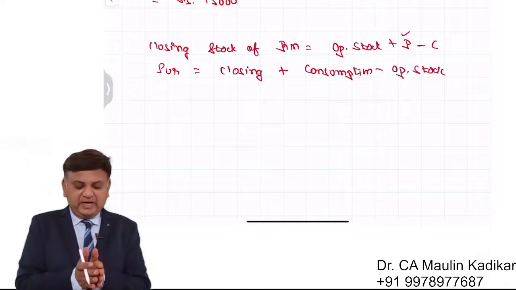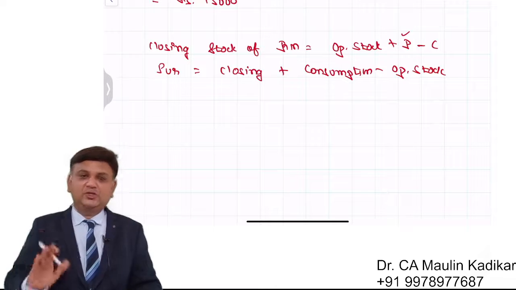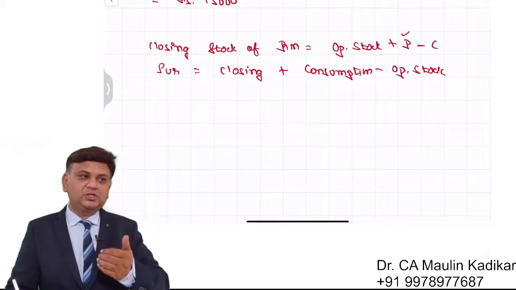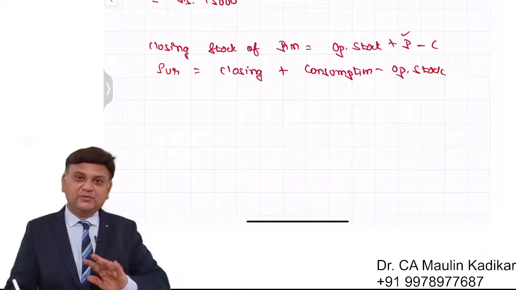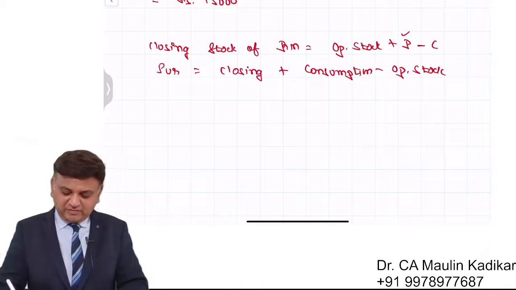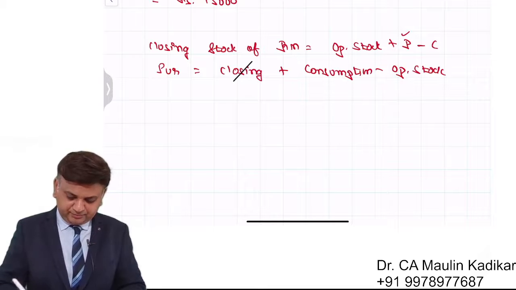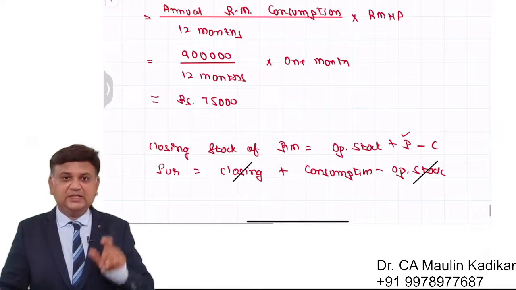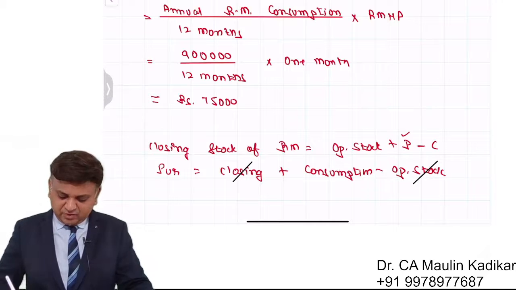The way we have the closing stock at the end of this year, similarly, in the previous year also we would have the closing stock. And we assume that the closing stock of the previous year and the closing stock of this year would be same. So the opening and closing would be adjusted against one another. In that case, the purchase of the raw material will be equal to the consumption, that is an amount of rupees 9 lakhs. This is what we understand.